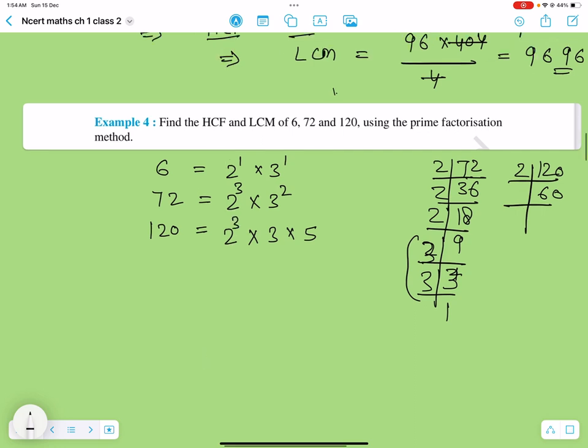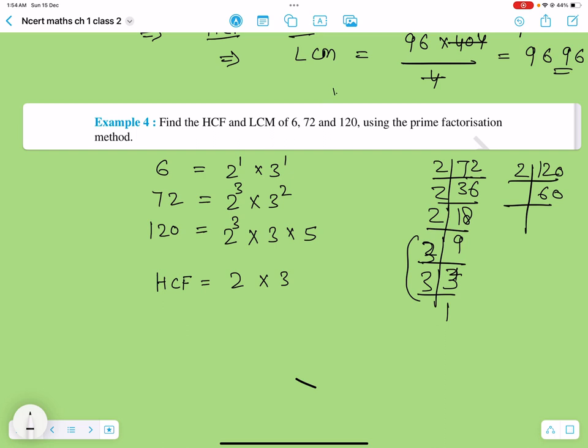Nice and easy. How would we calculate HCF? Remember, we take the common prime factors that come in every number. So the common prime factors are 2 and 3, not 5, because 5 only comes in 120, not in 72 or 6. So your common prime factors are 2 and 3 with the least power, because now we're talking about the factor, not the multiple.